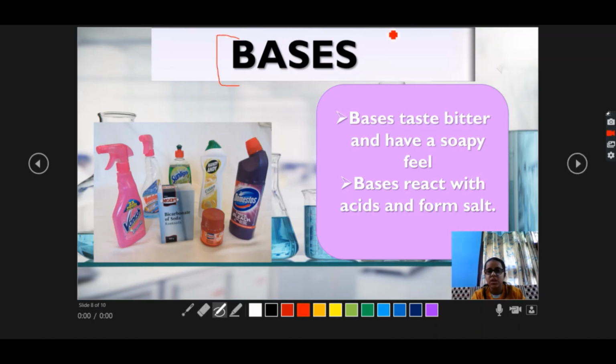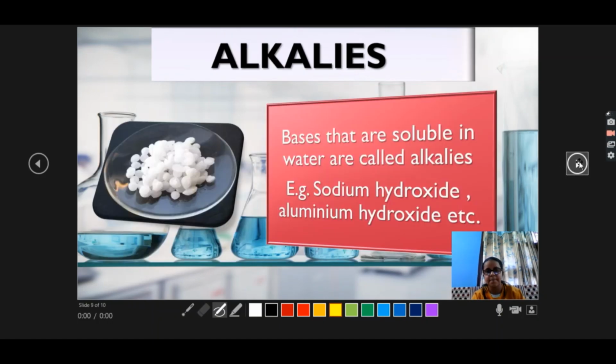Now bases, we have studied what are acids. Now we are going to study what are bases. Bases taste bitter and have a soapy feel. Now, how do we get to know that bases have a soapy feel? Have we tasted them? Yes, we have tasted them. We have tasted weak bases, not strong bases, okay? So, bases react with acids and form salt. So, same here also. Bases, when reacted with acids, make salt, which is this neutralization reaction, okay?